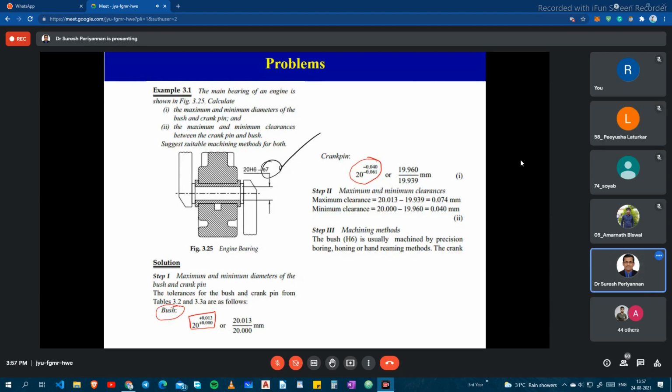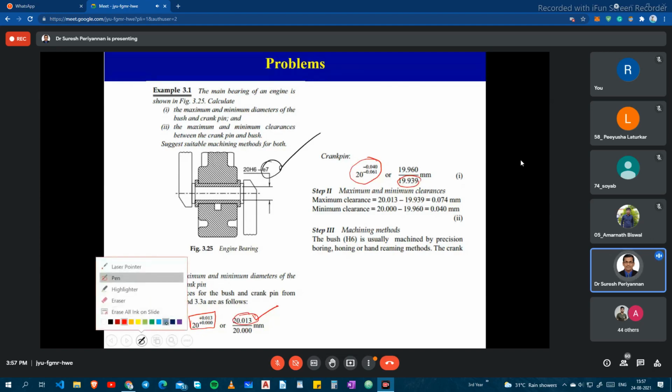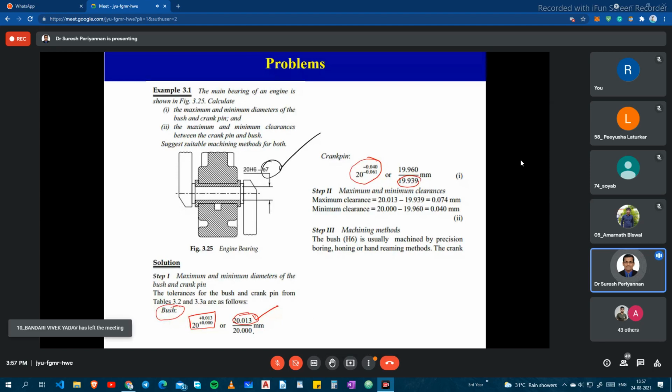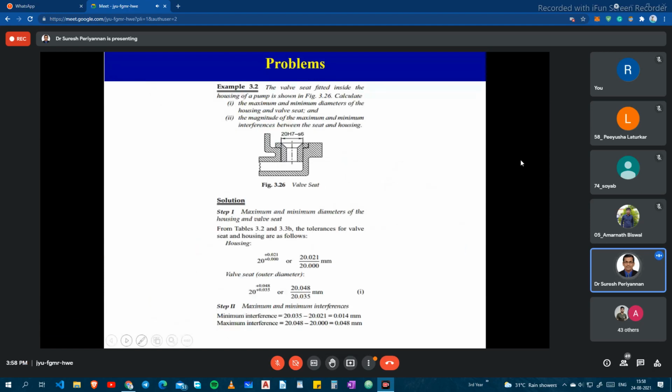Now see here, for the maximum clearance you take the maximum dimension of the hole and the minimum dimension of the crank pin. Similarly, for the minimum clearance you take the minimum size of the hole in the bush and the maximum size of the crank pin. This is the minimum clearance and this is the maximum clearance. Okay, that's all. Now I move to the next problem.